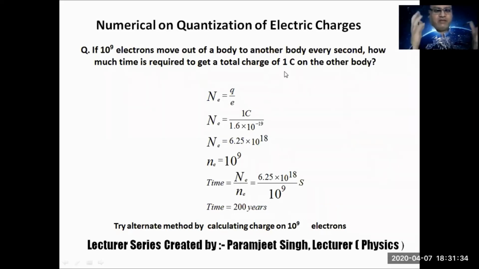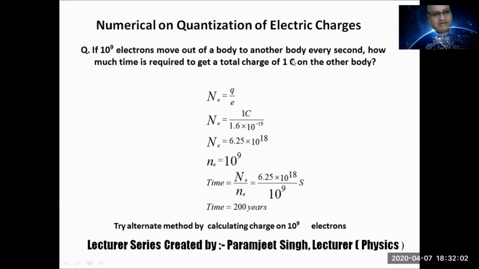This is a very big amount of charge. Macroscopic level of the charge is 1 coulomb. So at this rate, if you start right now charging anybody with this rate of transfer of electrons, this will take 200 years to charge another body by 1 coulomb negative charge.